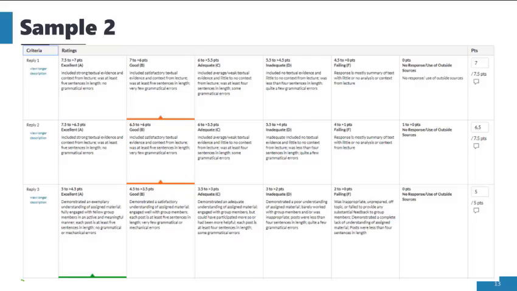The longer descriptions in the first column for each reply are hidden and accessed via a link. The rest of the descriptions are included in the ratings cells. You simply click on the cell and the rubric will populate the score on the right. There is also an option to adjust the score on the right if needed. Discussion rubrics are very handy for demonstrating to students what they should be doing with each reply that they make to the discussion.